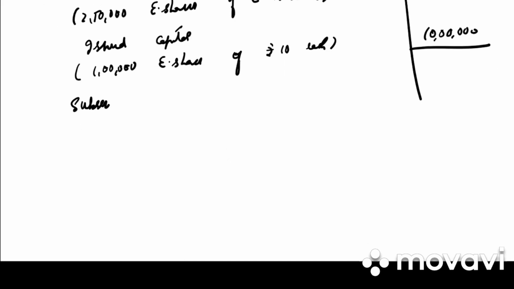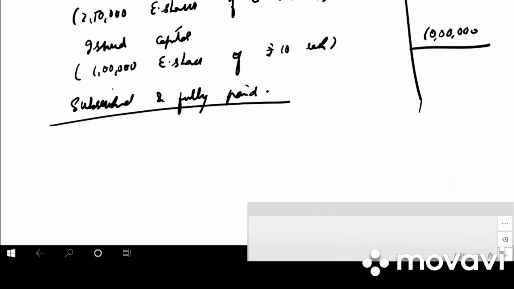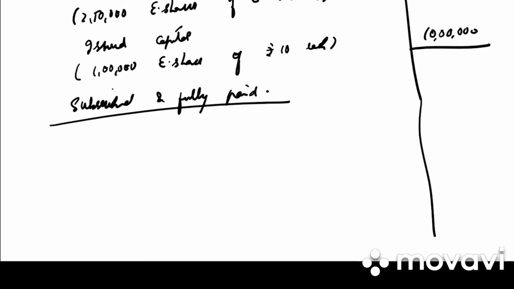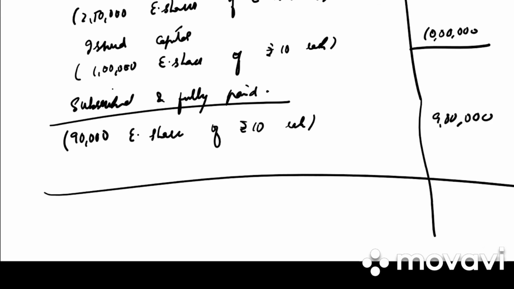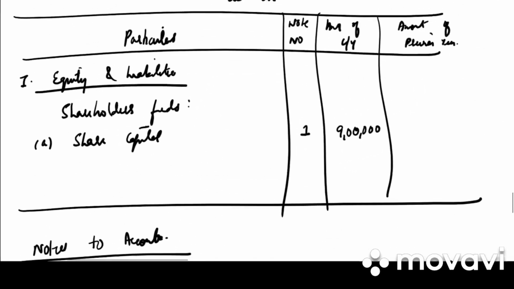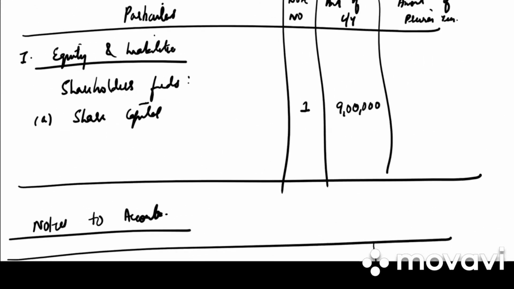And last we have subscribed and fully paid. Under this we have 90,000 equity shares of rupees 10 each, that is 9 lakh. We don't underline this because we add it in the balance sheet. So this 9 lakh will be directly written in the balance sheet as 9 lakh.